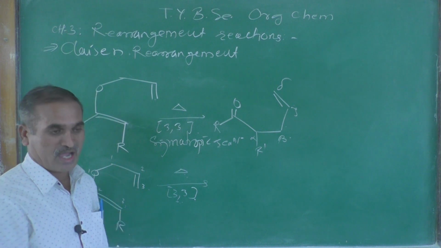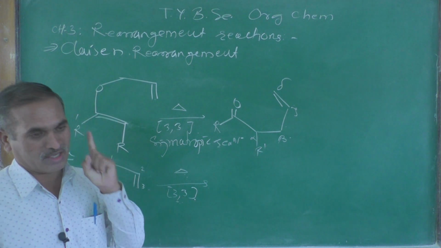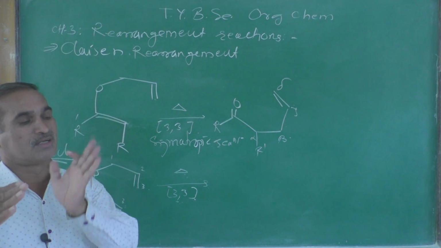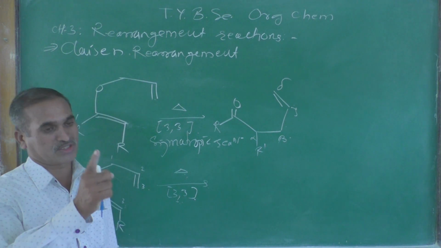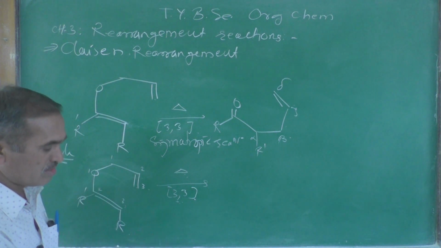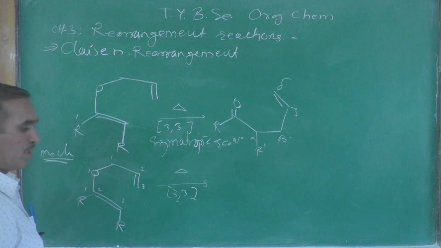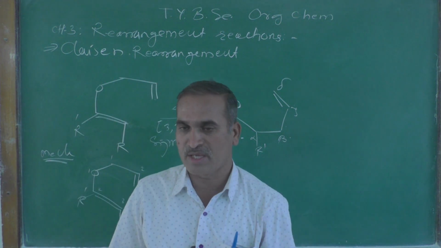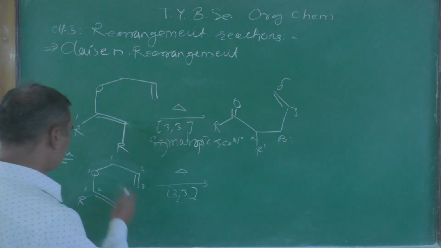In third semester you already learned the SN2 reaction. SN2 is a concerted reaction because bond breaking and bond making take place simultaneously, and therefore such reactions are known as concerted reactions.